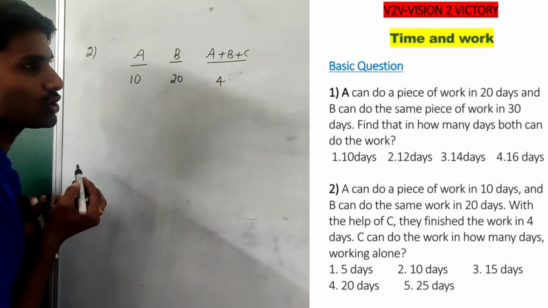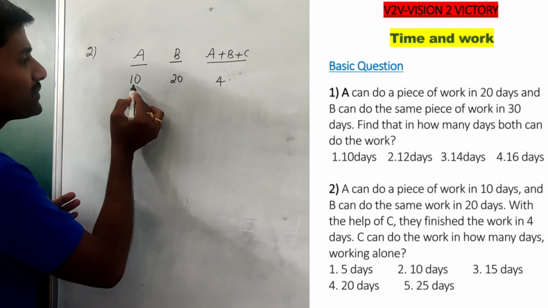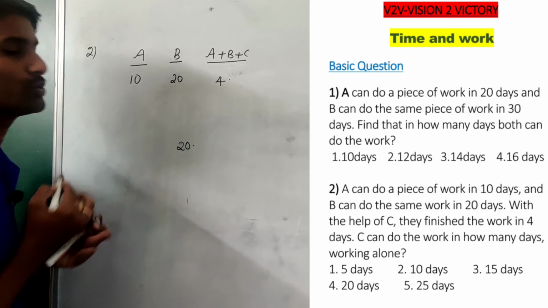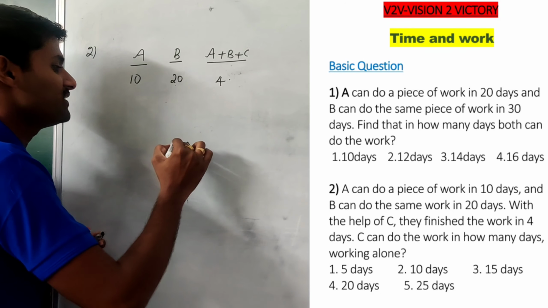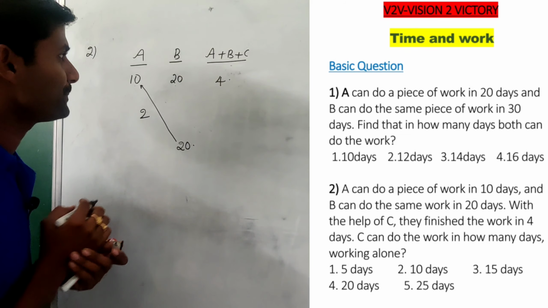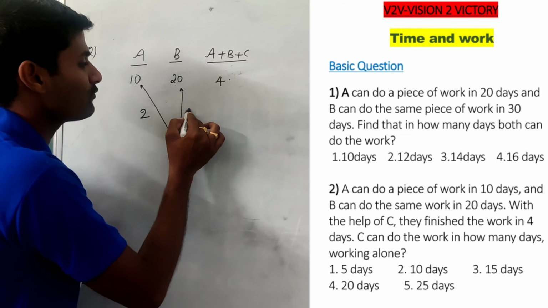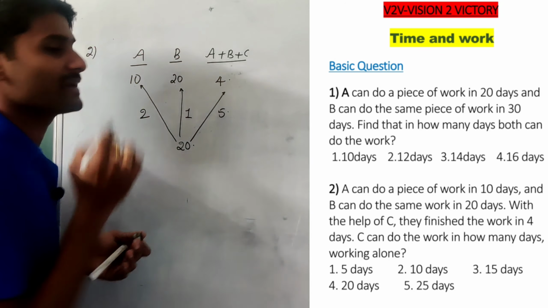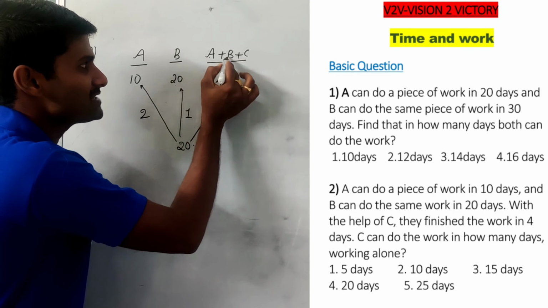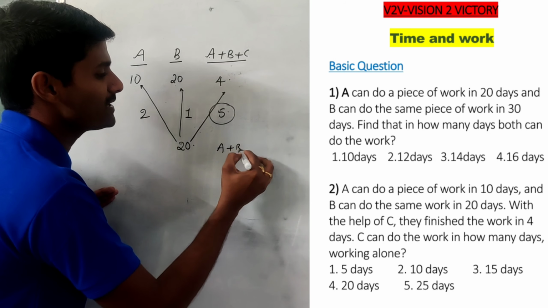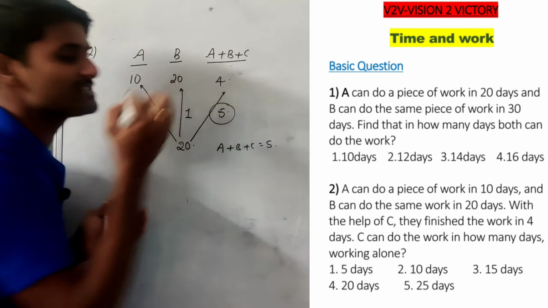First identify the total work. The total work depends on the LCM of 10, 20, and 4. So the LCM is 20 units. If A can complete it in 10 days, A performs 2 units per day. B performs 1 unit per day. A plus B plus C perform 5 units per day.